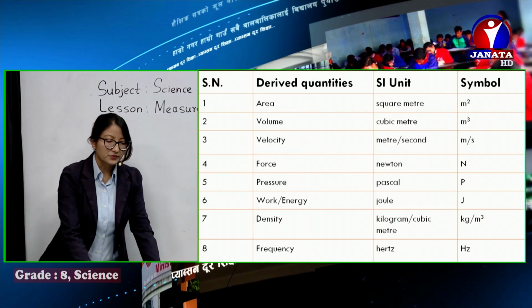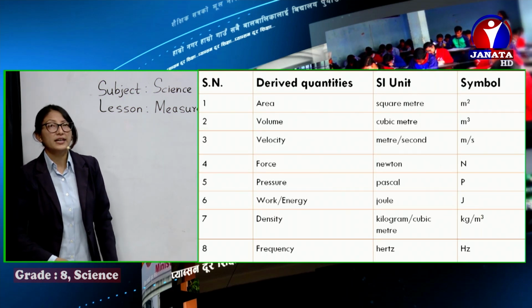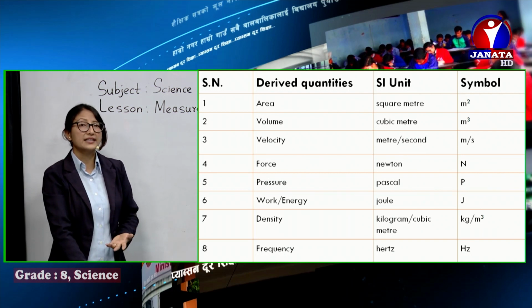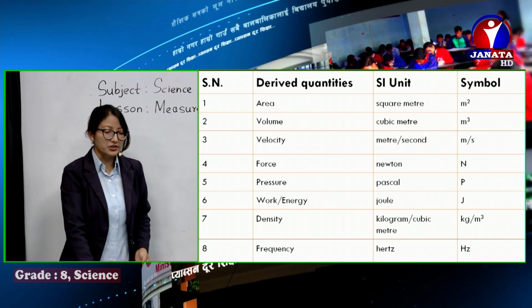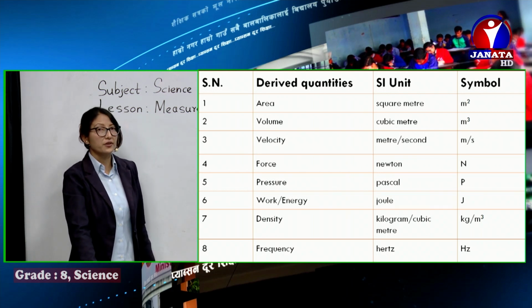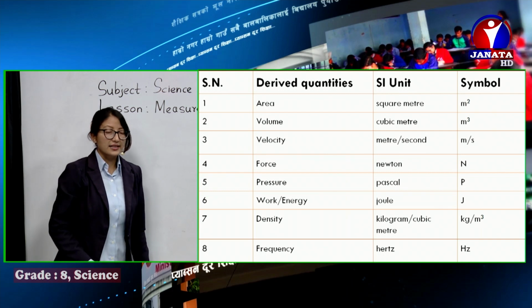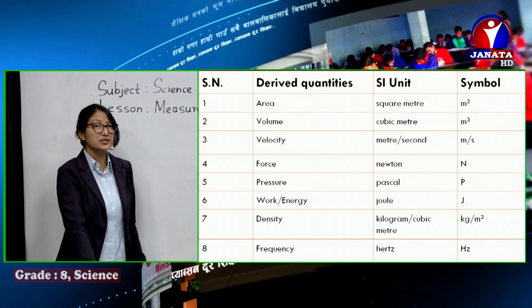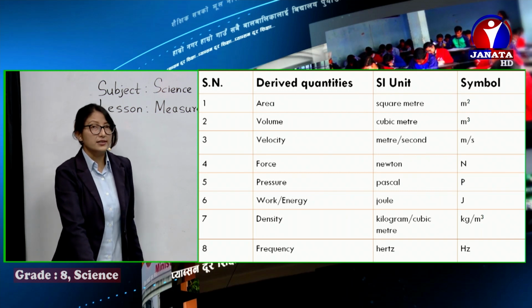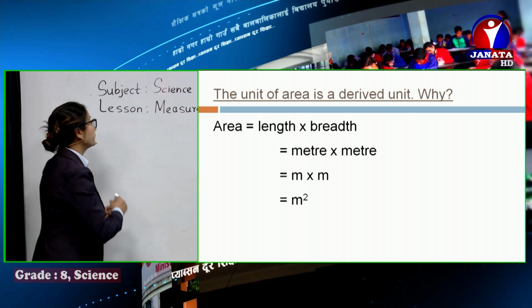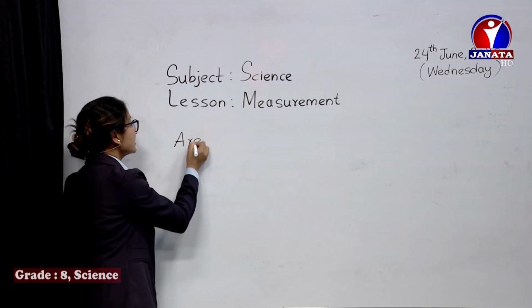Now we also tried to derive some of the units, to find out how we can say they are derived units. Take area, its SI unit is square meter. How is it derived?